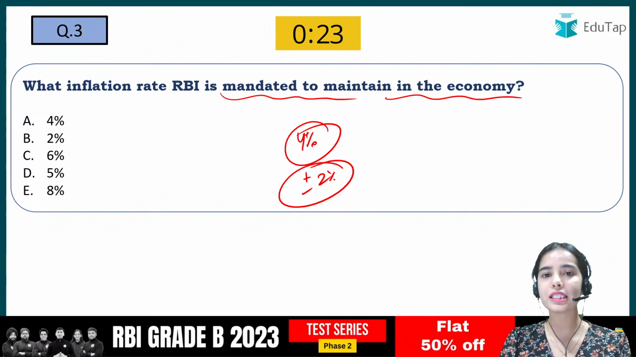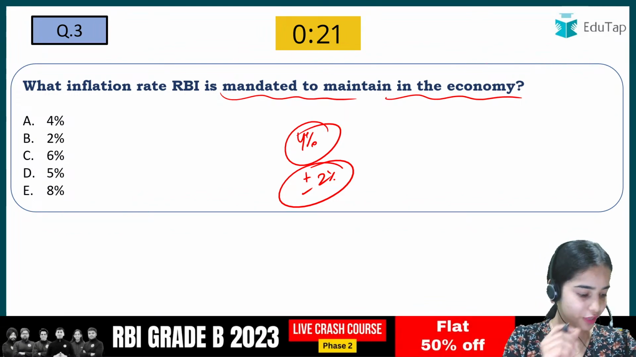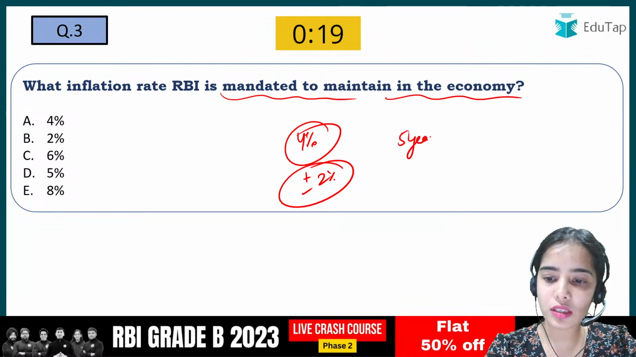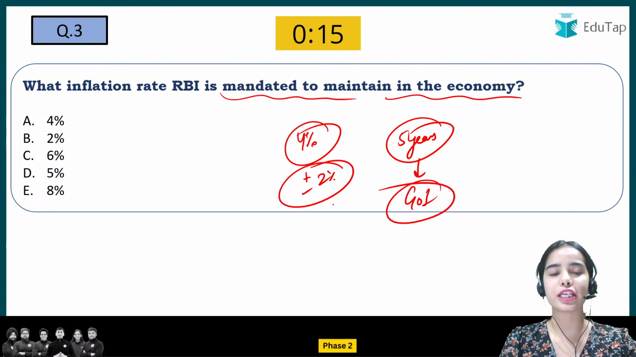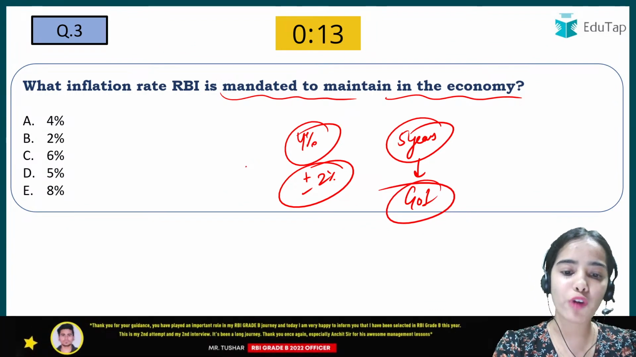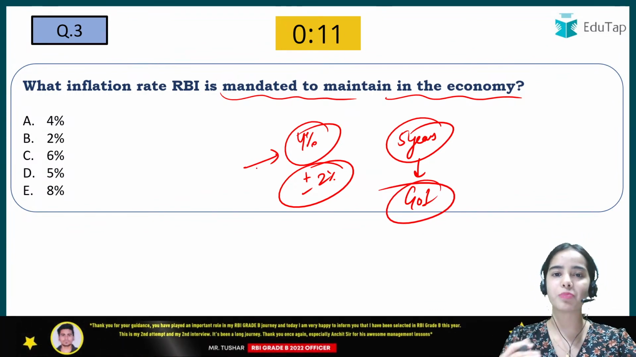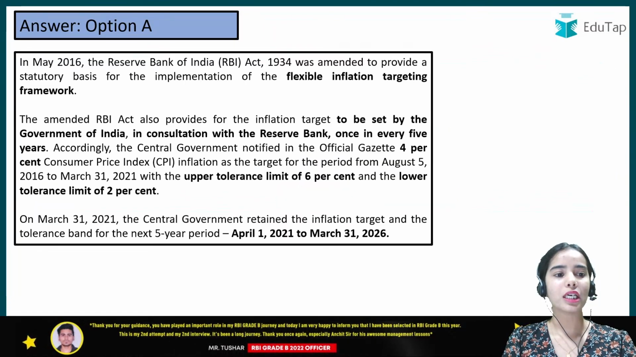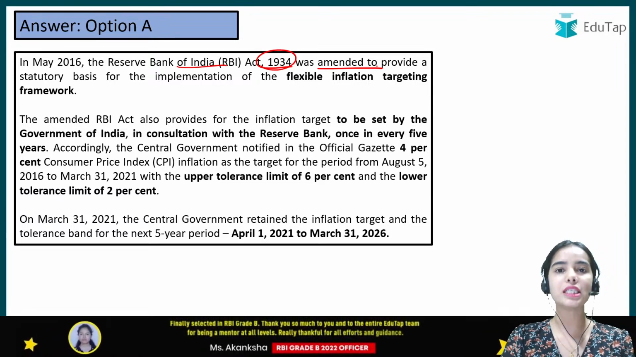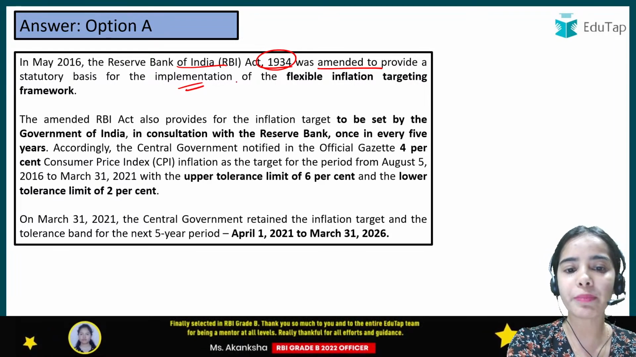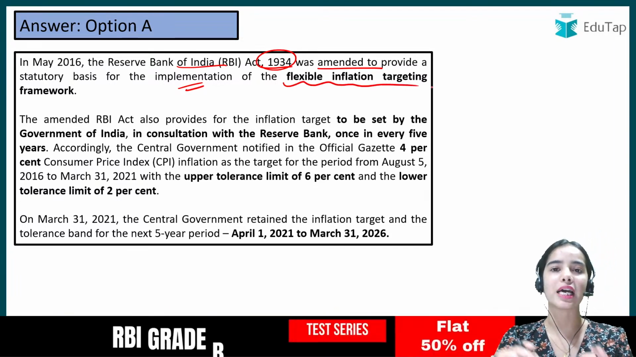In how many years is the target set? 5 years. Very good. So every 5 years the target is set by the Government of India in consultation with the Reserve Bank of India, and for now the target is 4% plus minus 2%. In May 2016, the RBI Act 1934 was amended to provide a statutory basis for the implementation of the flexible inflation targeting framework.